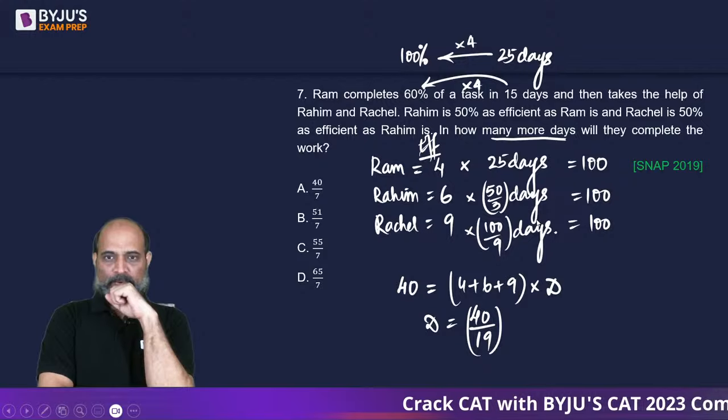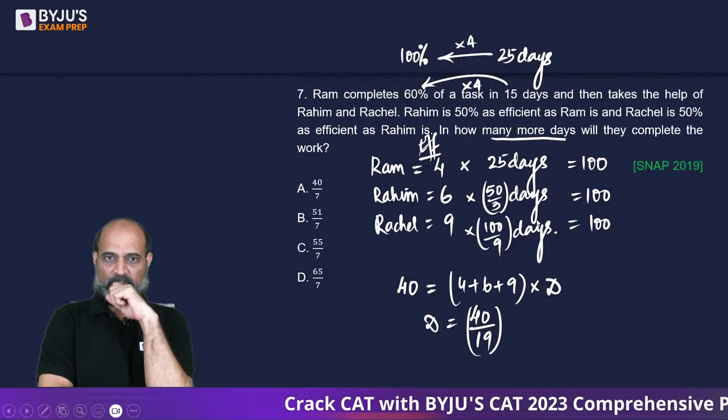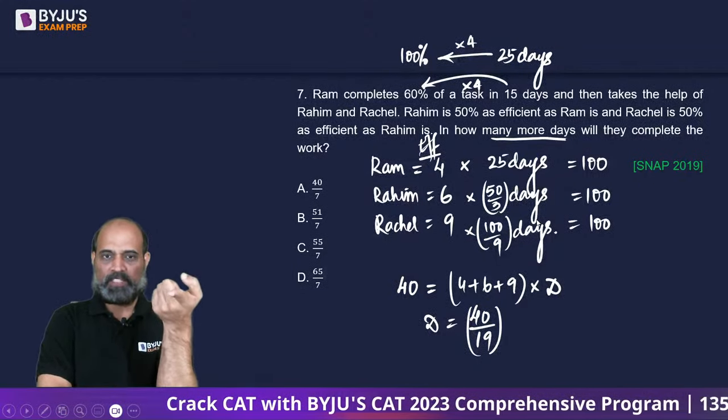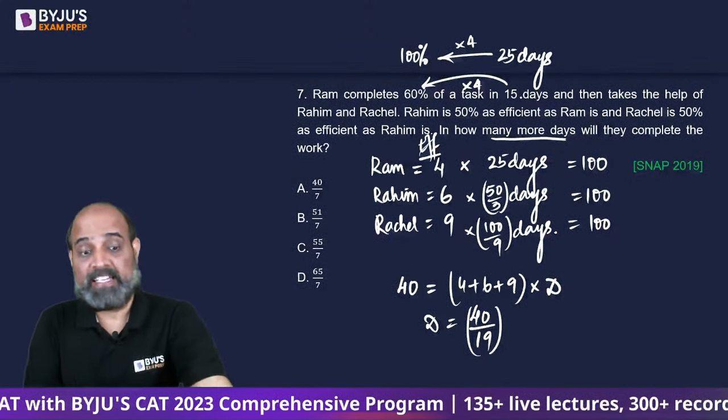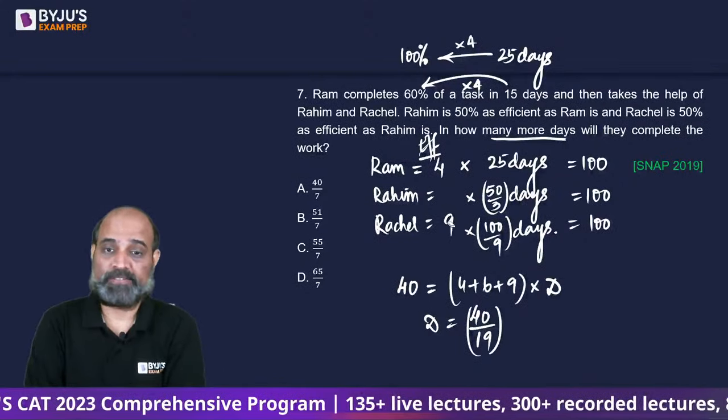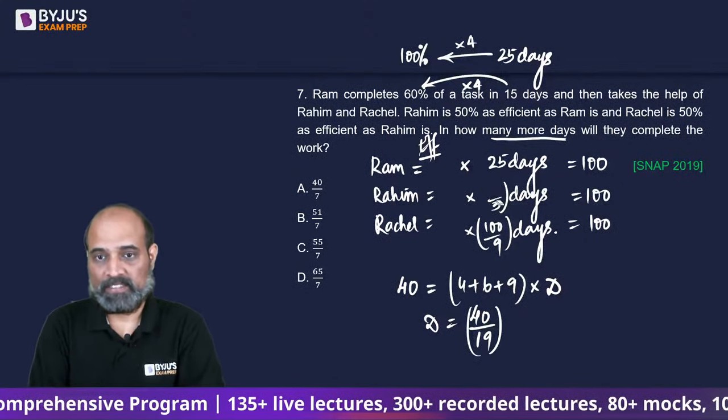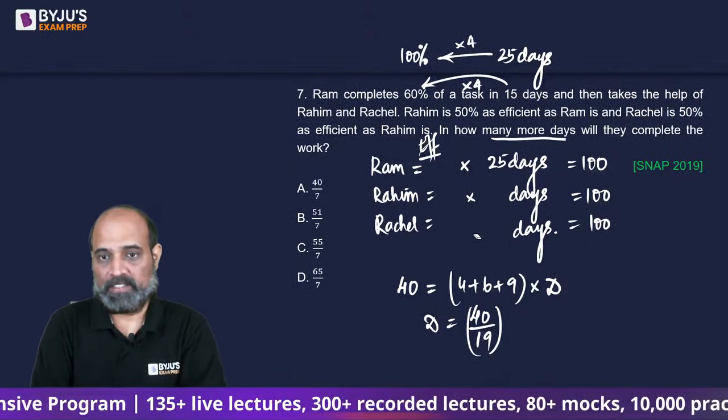And I hope the efficiency problem is not an issue. Rachel is 50%. Oh, sorry. It says as efficient and not more efficient. Sorry guys. As efficient, not more efficient. So Ram is 4 units, 4 efficient. Rahim is 50% and Rachel is 50% of him. So 4 into 25, 2 into 50, 1 into 100.